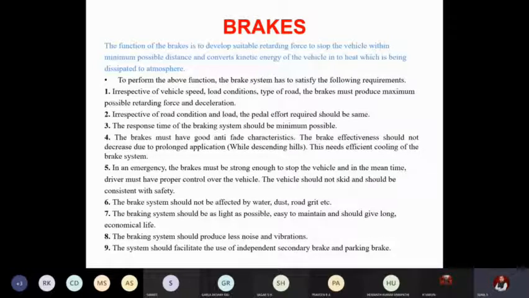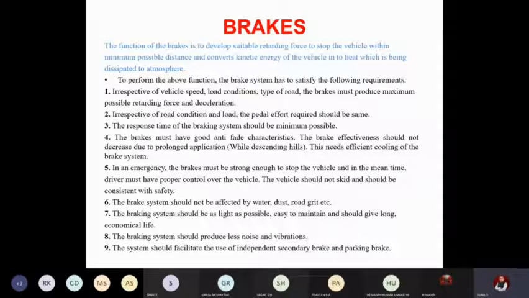The second important requirement is that irrespective of road condition and the load, the pedaling effort should be the same. You can make a note of this in modern vehicles these days. If it is completely loaded with 8 people, say for example a multi-utility vehicle, it should be the same amount of effort as when only the driver is driving.